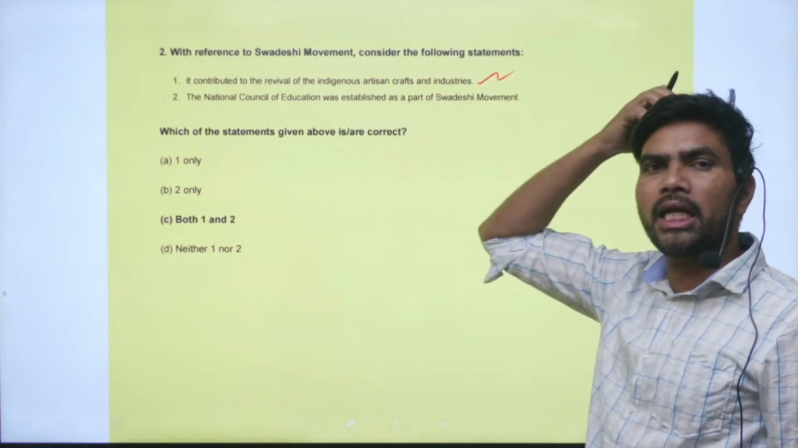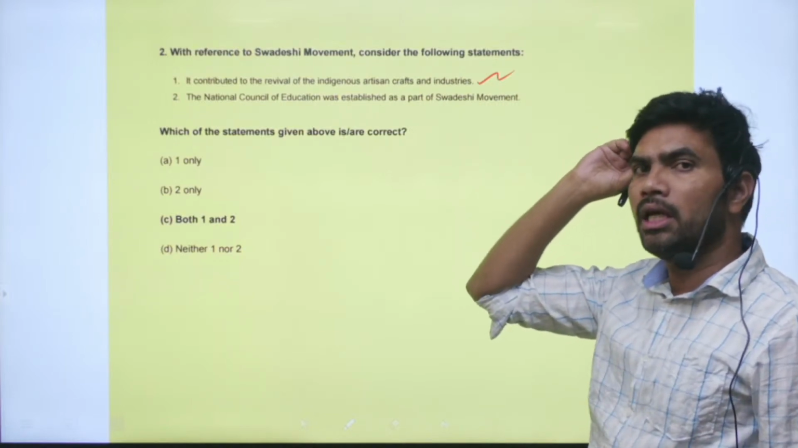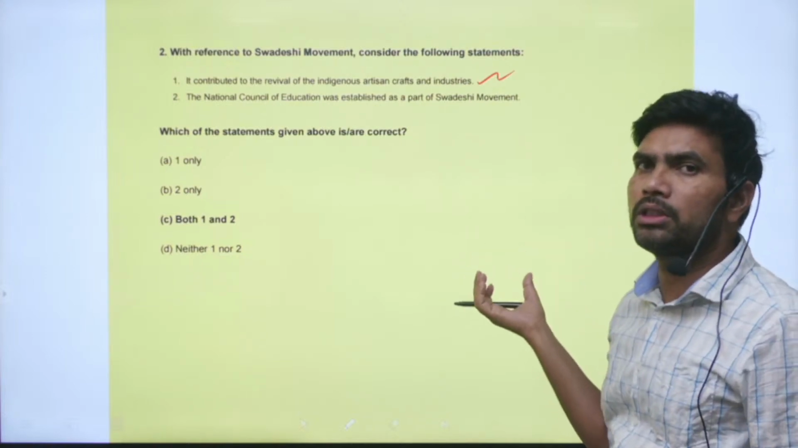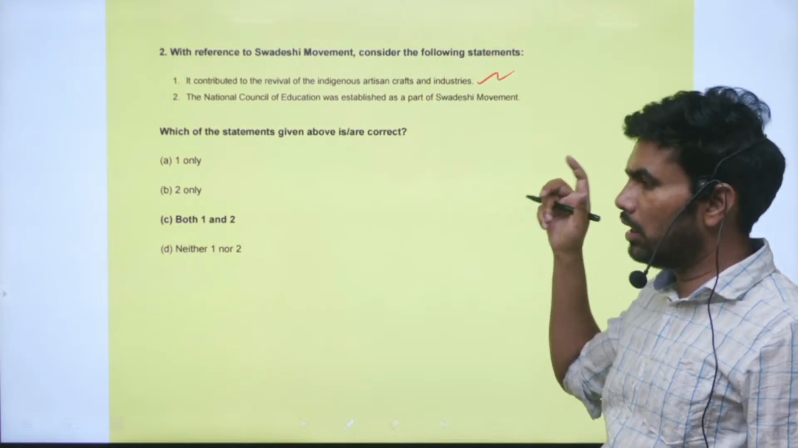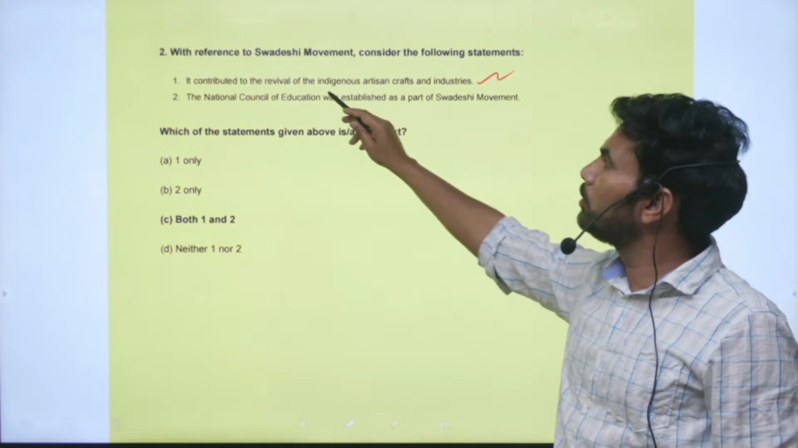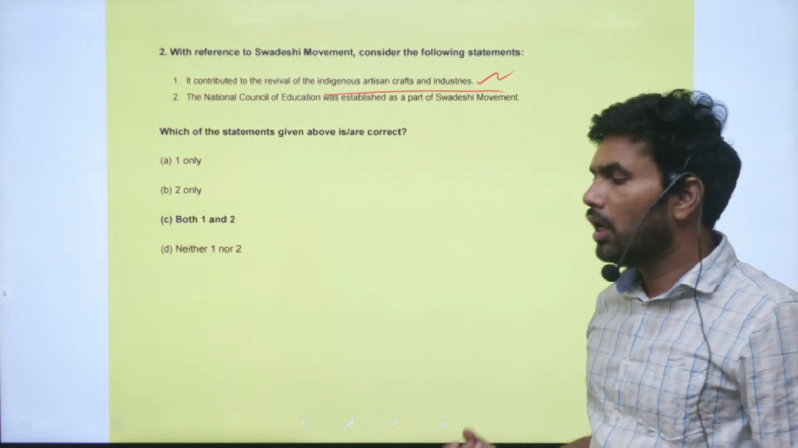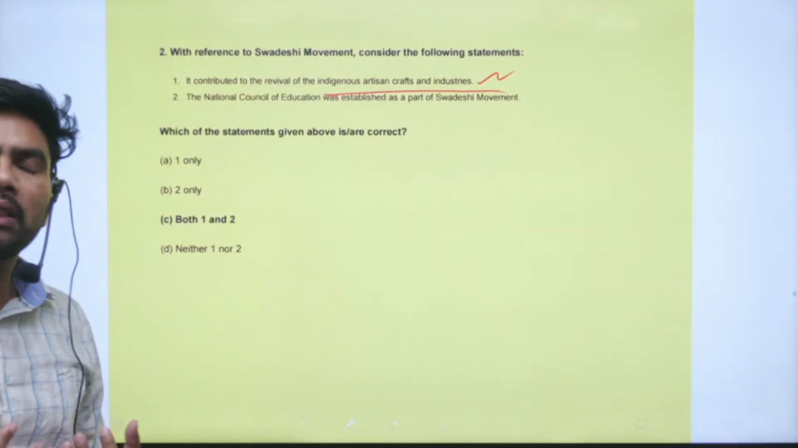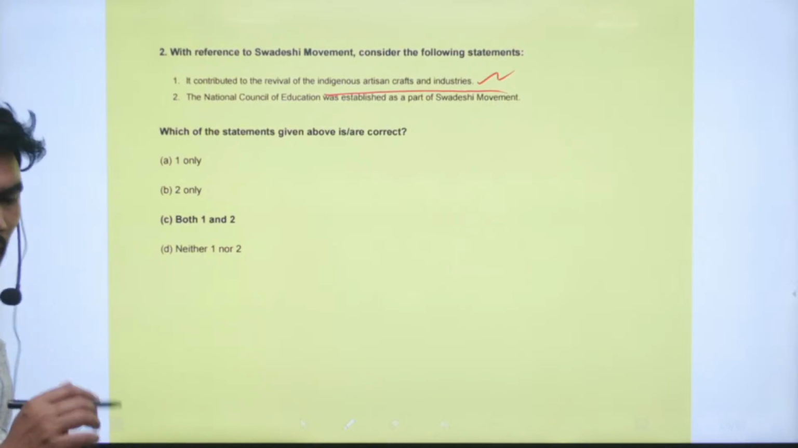So what started as a movement against the partition of Bengal, it advocated Swadeshi, kind of self-production, production within India, and boycott of foreign goods like textiles, etc. Any good that is made in a foreign country and is coming to India. So it contributed to the revival of indigenous artisan crafts and industries, because Swadeshi was the mantra and people were encouraged to purchase the native goods, indigenously produced goods. So this is correct.